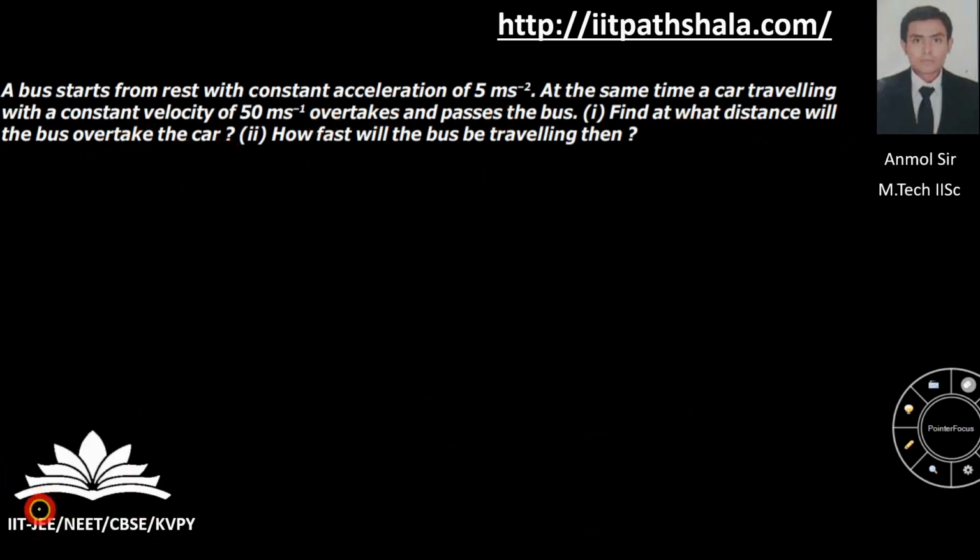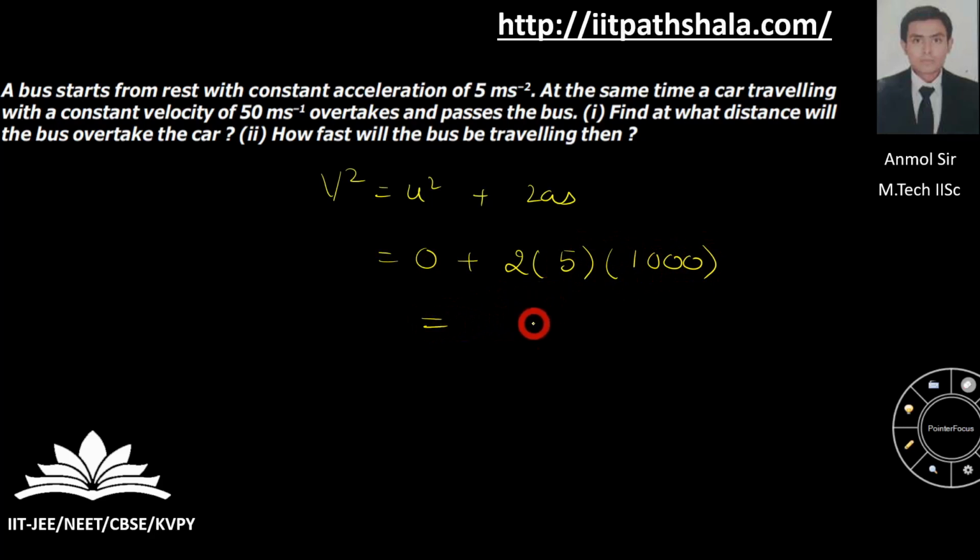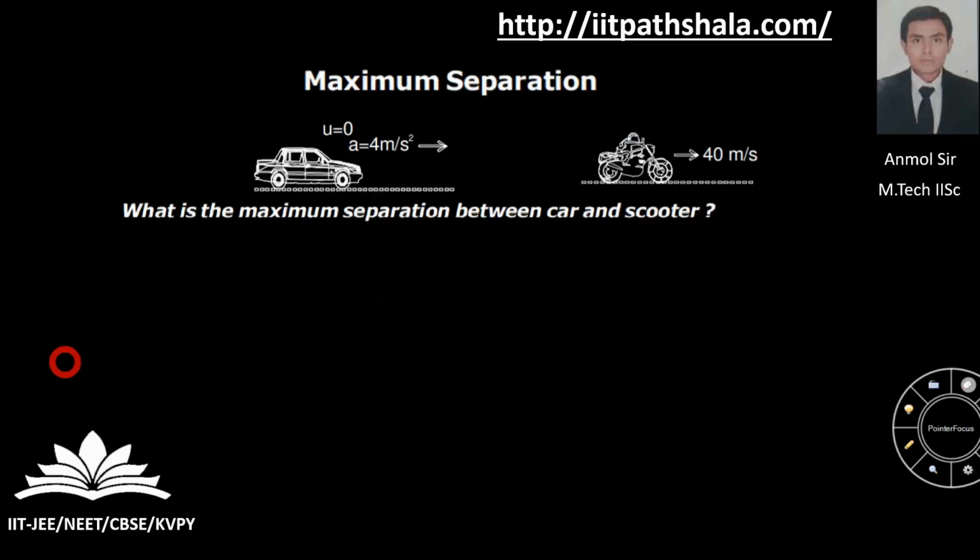Now let us move to the next one, which says how fast will the bus be traveling then. Using again v square equals u square plus 2as as the simple formula, u is 0, a is given to us as 5, and s you have found as 1000, so you have v equal to 100 meter per second.